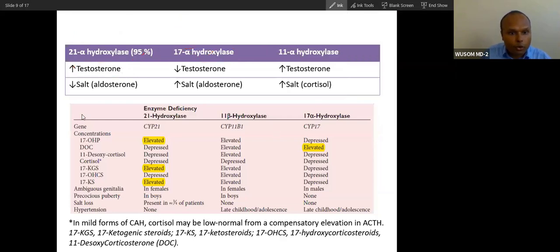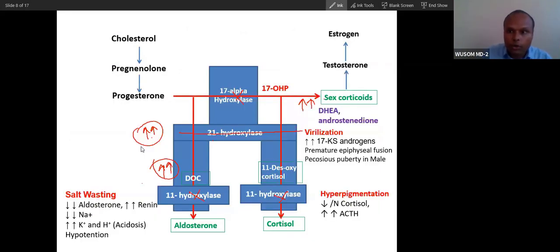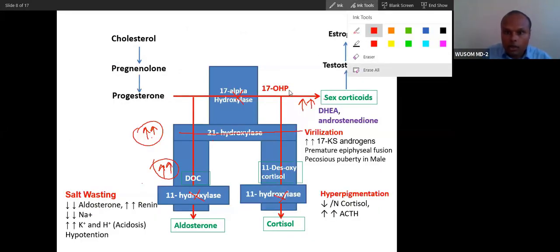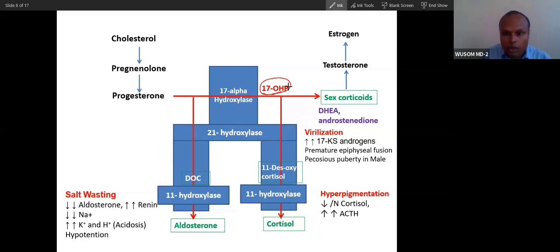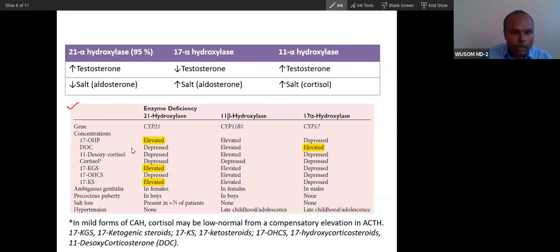In the laboratory, I have taken this from a very standard textbook. If you do the tests, you will see elevated testosterone, so androgens are high in such a condition. So what are the androgens here? After this, they will be high. I told you this is a very important compound that is used to separate classical from non-classical. This will be very high. 17-hydroxyprogesterone will be very high. You can see this is elevated.